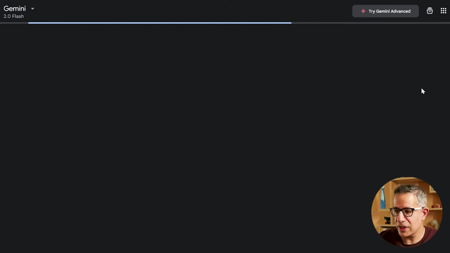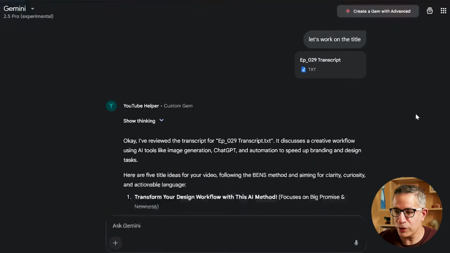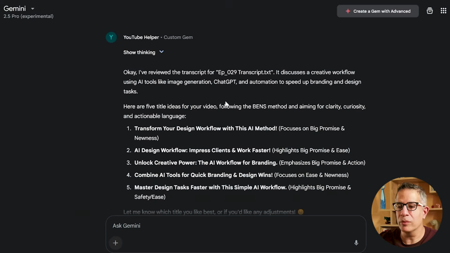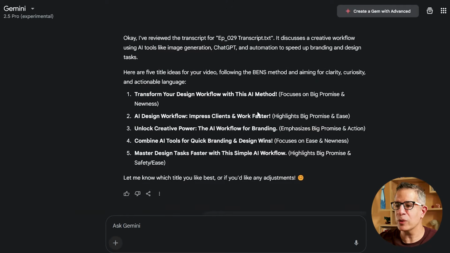So the other conversation I had with it was with Gemini 2.5. I wrote there, let's work on the title, uploaded the transcript, and boom, it gave me, "Transform your design workflow with this AI method." That's a title I could use straight away. I could maybe tweak it.